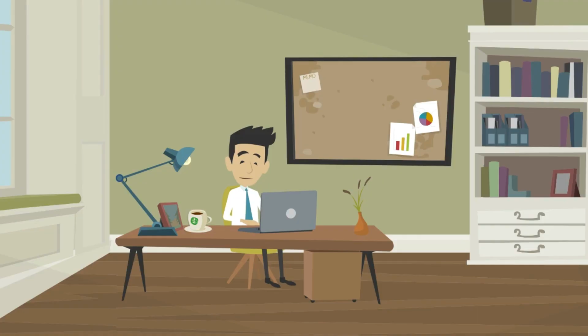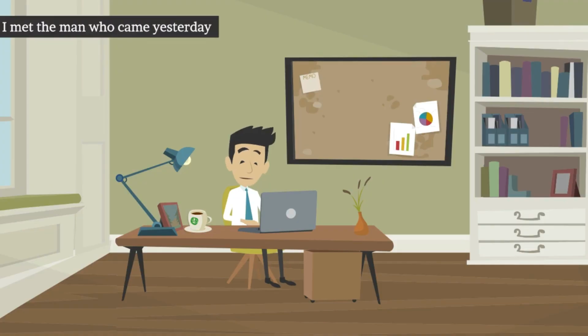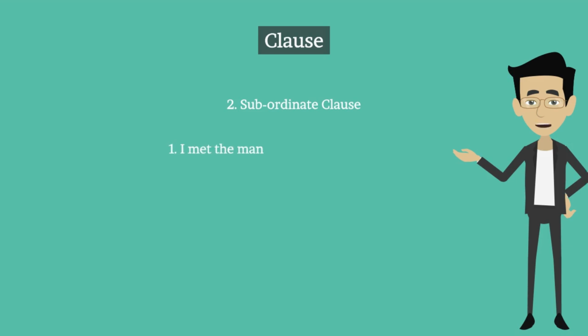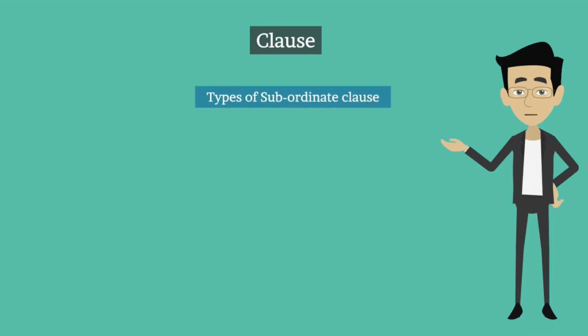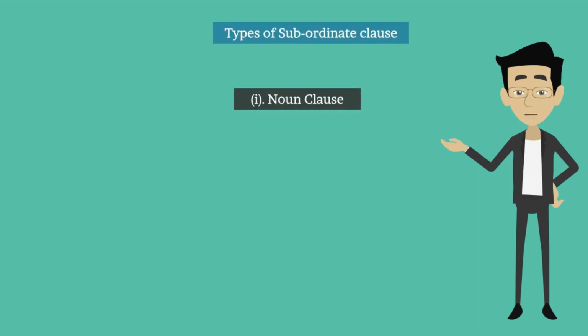For example, I met the man who came yesterday. First, I met the man. And second, who came yesterday. Now the second part begins with the subordinate conjunction who. That is why this is a subordinate clause. Types of subordinate clause. A subordinate clause is of three types: 1. Noun clause. 2. Adjective clause. 3. Adverb clause. First one, noun clause.